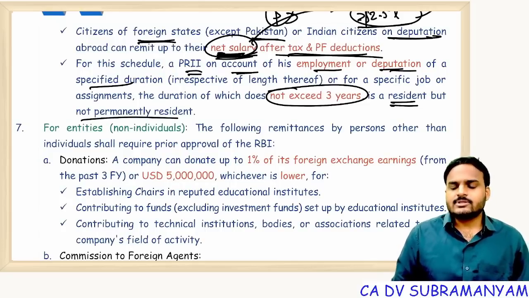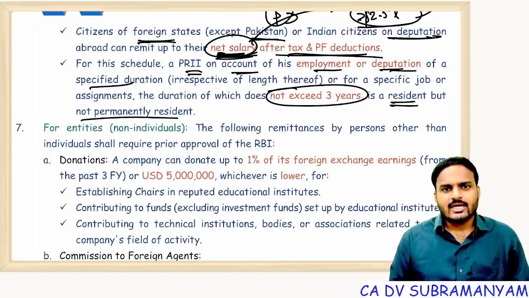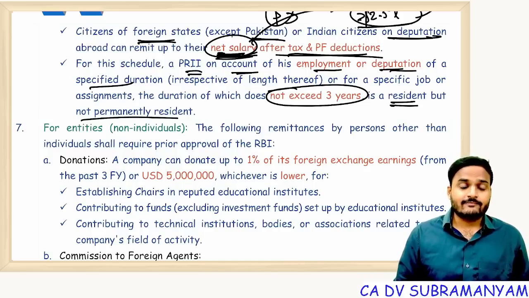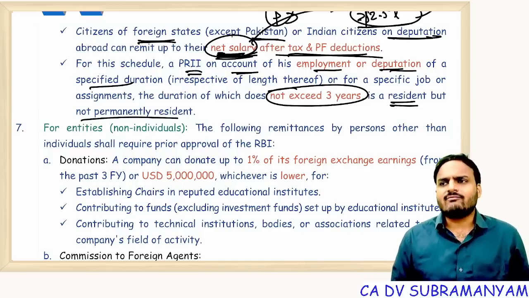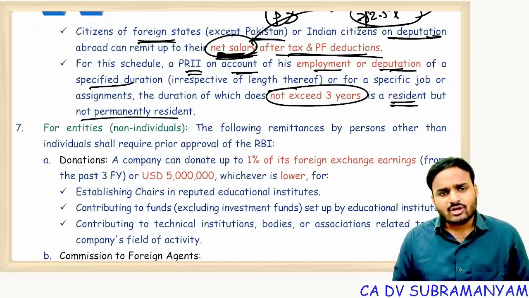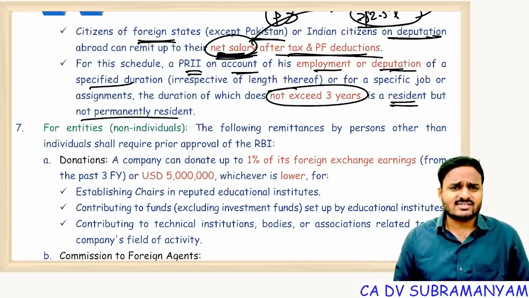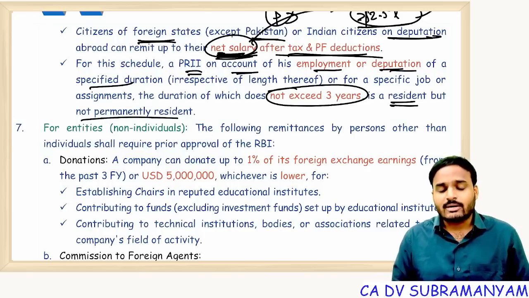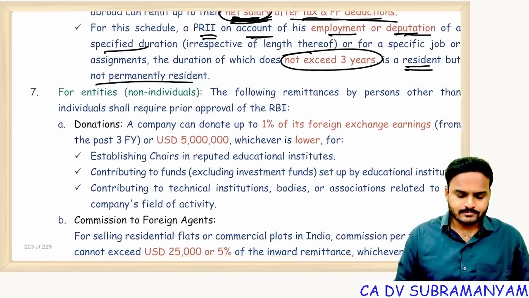Now a person came to India for 2 years, and his annual remuneration is, for example, 50 crore rupees. If you convert into dollars, it will be more than 2.5 lakh dollars. Can he withdraw that money to send to his family members outside India? Yes. Even though the amount crosses the limit, no worry, no tension, it is allowed.